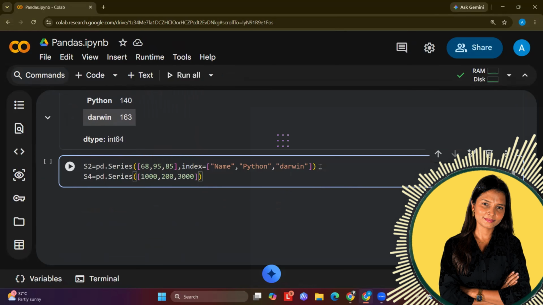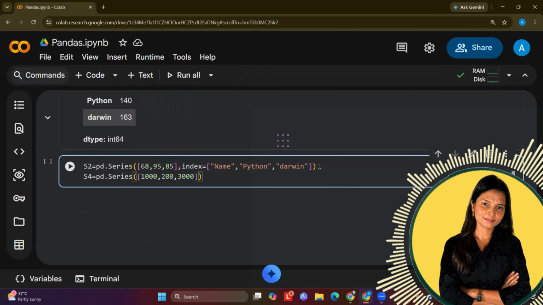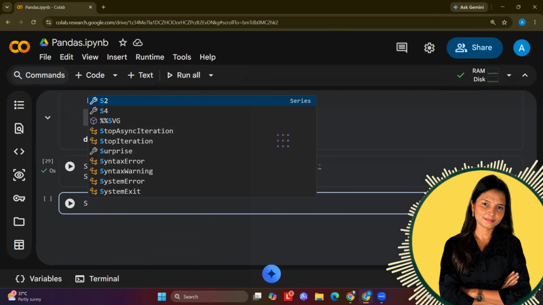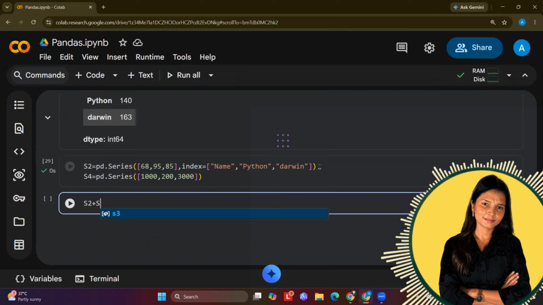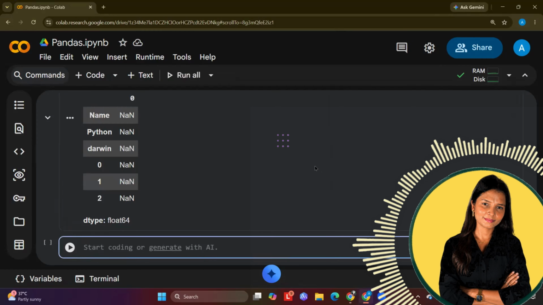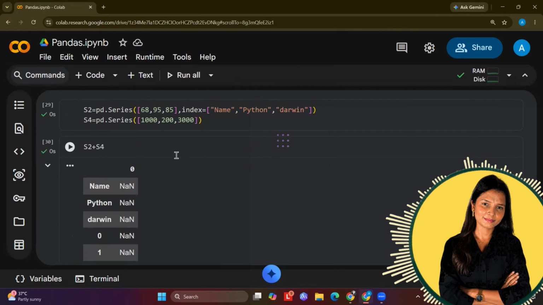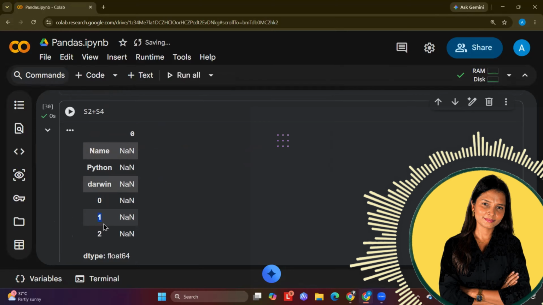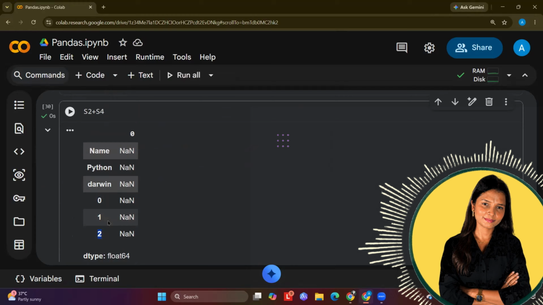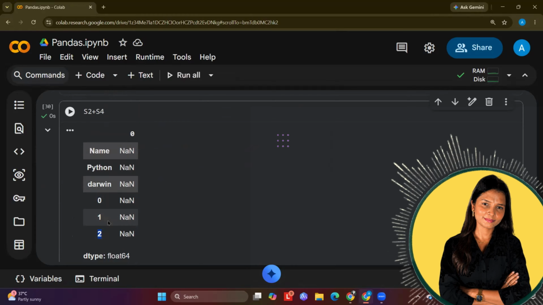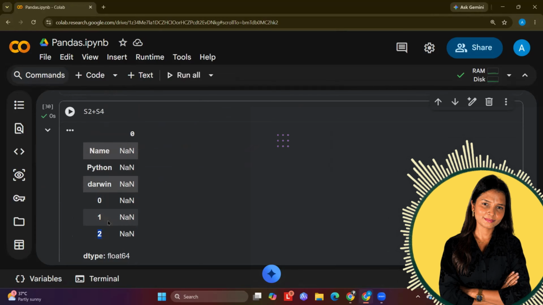Okay, so 3 numbers I'm taking because I have only 3 values. Now if I run this and say S2 plus S4, what will happen in this case? It will again do the same thing. It will try to merge both of the series, but this time it will automatically give the default indexes, and these default indexes help us to track the values.